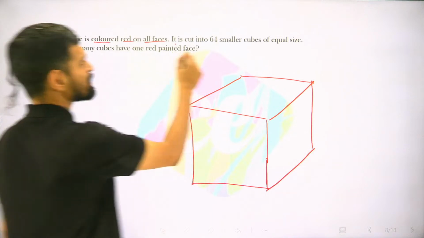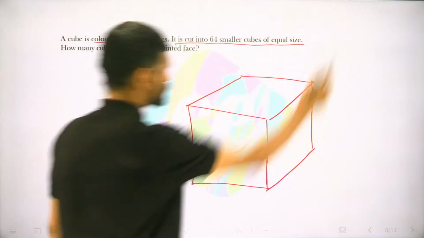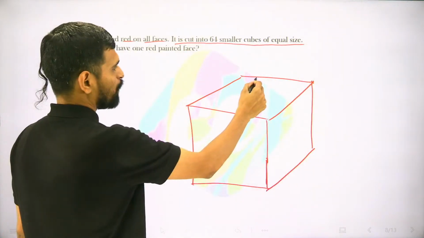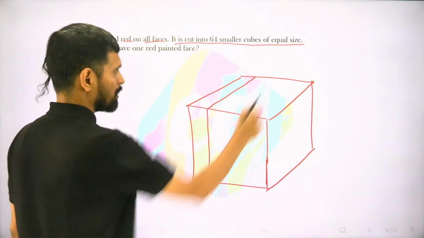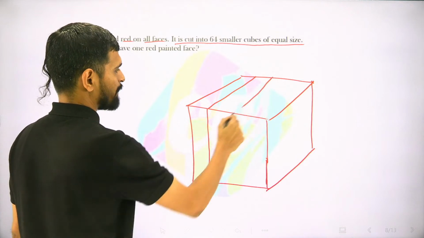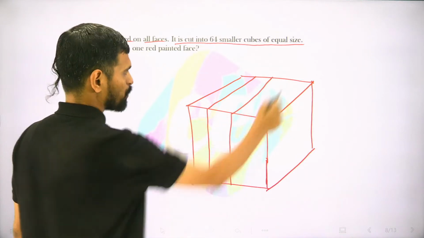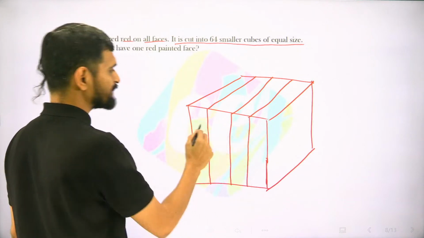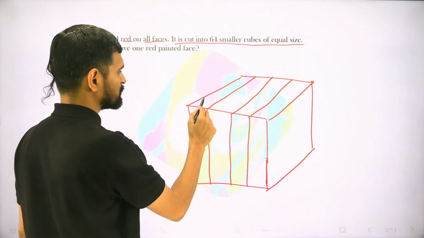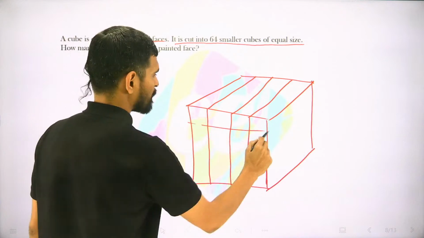Now it is cut into 64 smaller cubes of equal size. Whenever I want to cut into smaller sizes, and this time I want to cut into 64 smaller cubes, I'll put 3 cuts that will create 4 equal parts on each side.